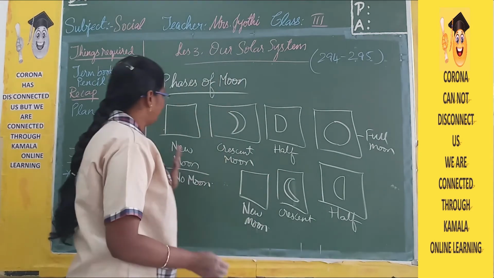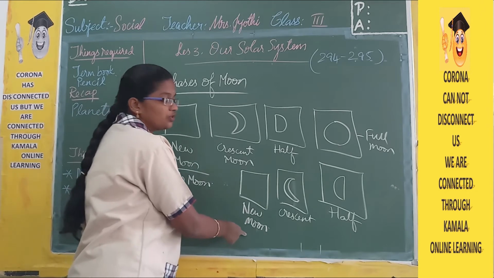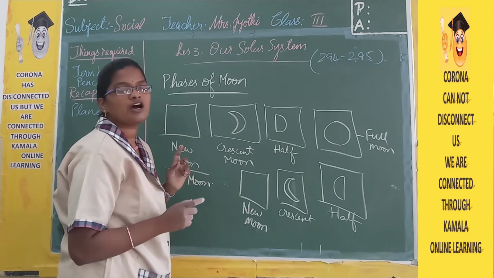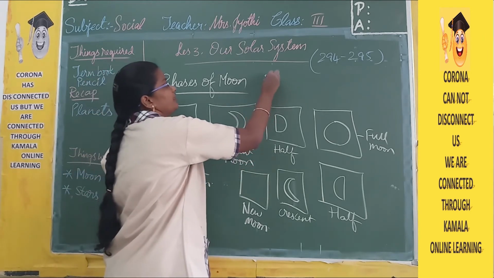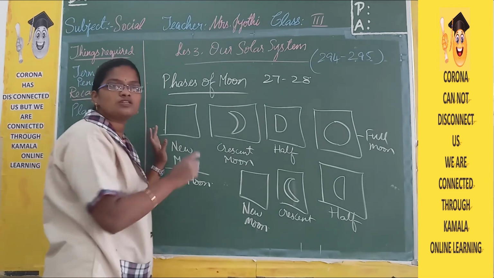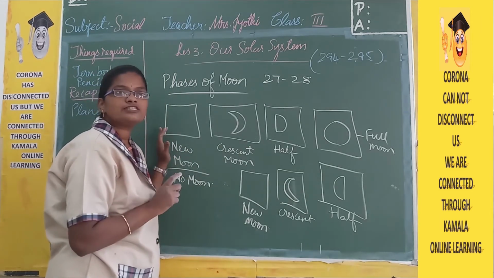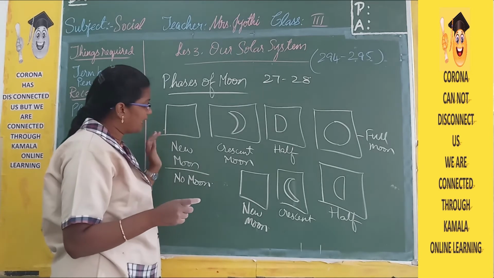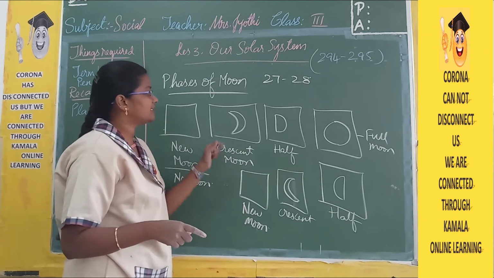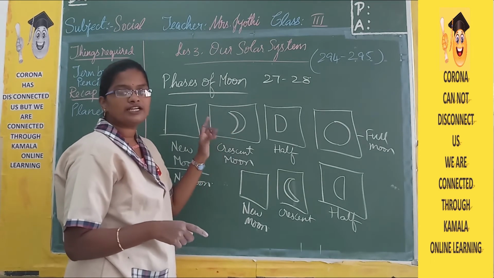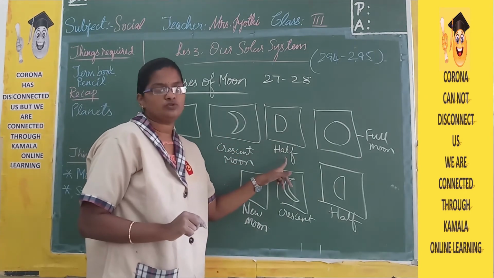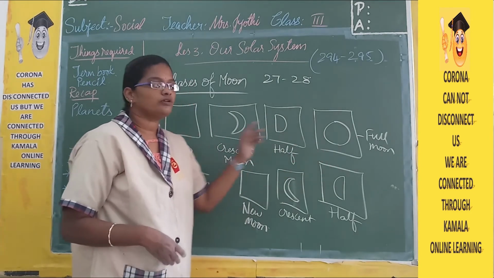From this new moon to the next new moon, it's going to take completely 27 to 28 days. In the beginning there is no moon at all, and this phase is called new moon, also called no moon. In the next phase you can see a crescent moon, where a very little part of the moon can be seen. The next is the half moon. The next is the full moon.